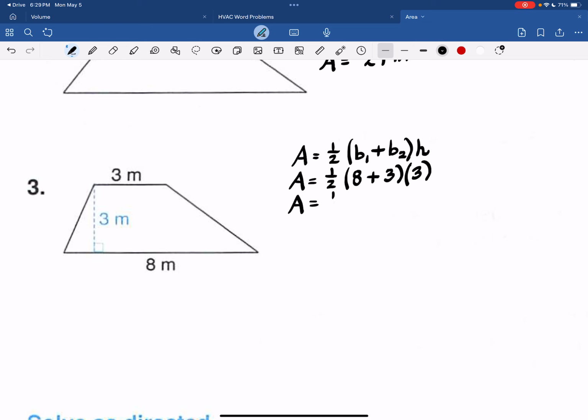So I have 1/2 of 11 times 3. So this time I'm going to say 1/2 of 33. And that's going to give me the area of my trapezoid. It is 16.5 square meters.